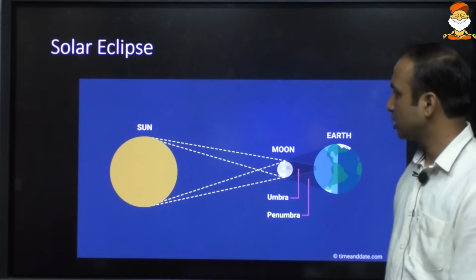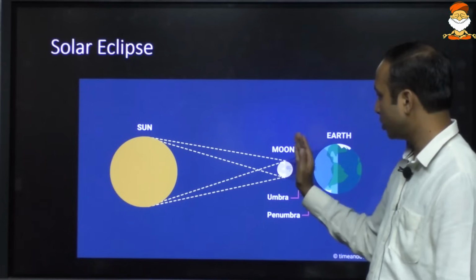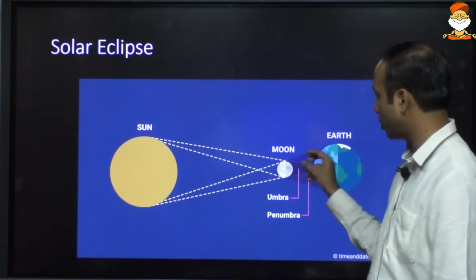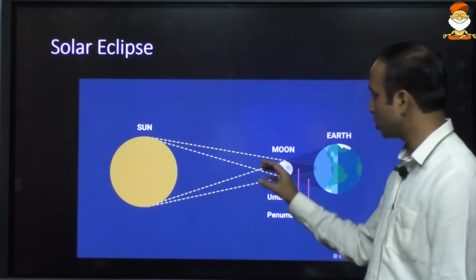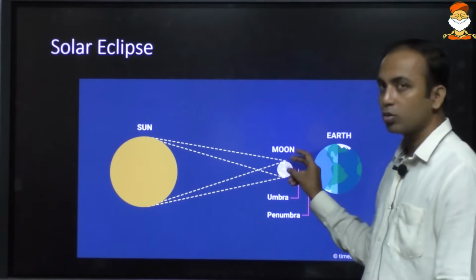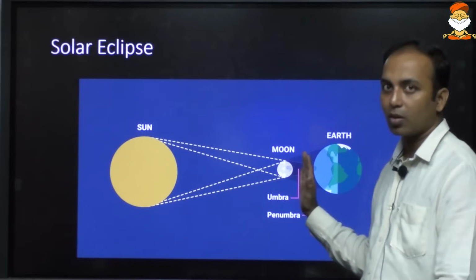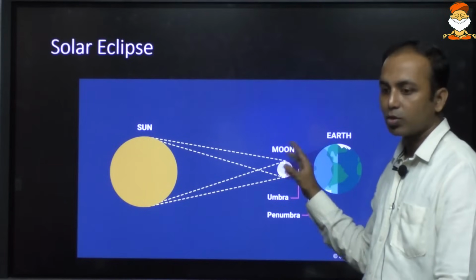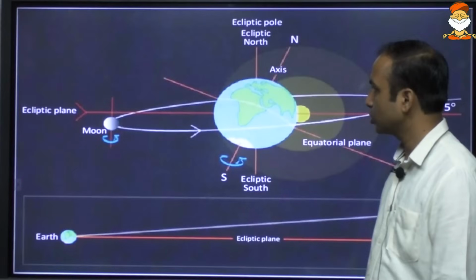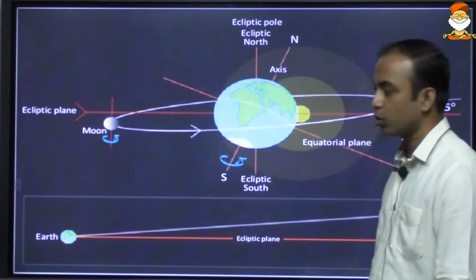It is the situation wherein the sunlight is being blocked because of the Moon, and some part of the Earth does not receive the sunlight. It's not the whole of the Earth, because the Moon is not big enough to cover the whole Earth at a time. So some part of the Earth may not receive the sunlight. In that scenario we term this a solar eclipse. In a similar manner there is a lunar eclipse also.